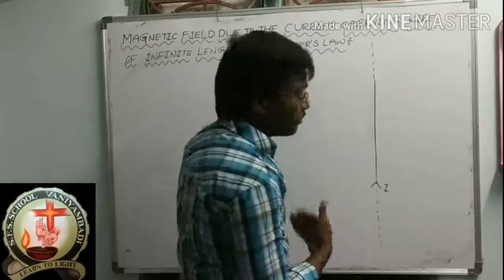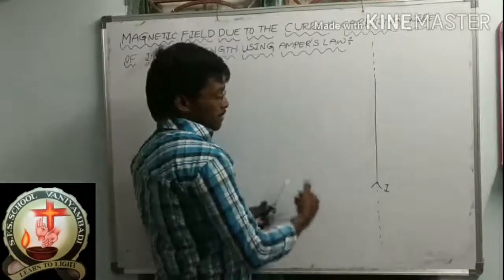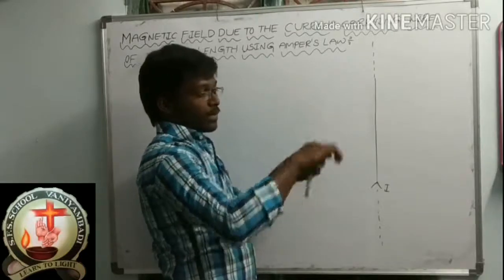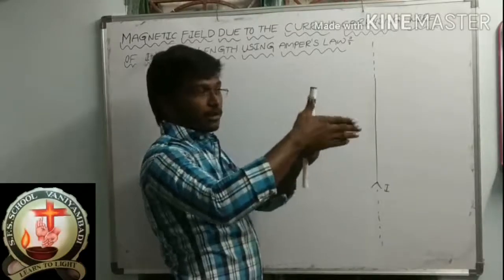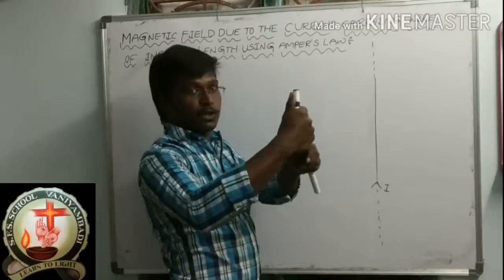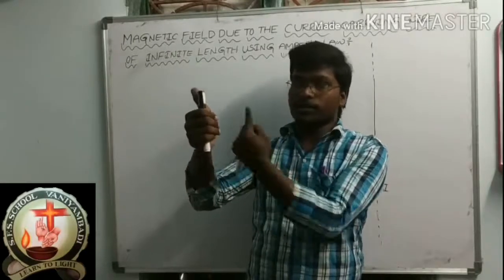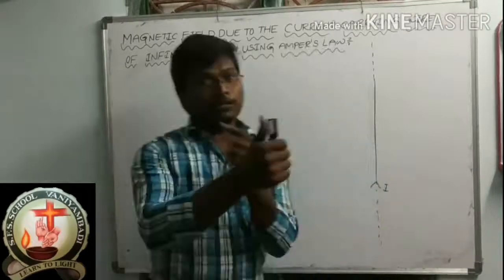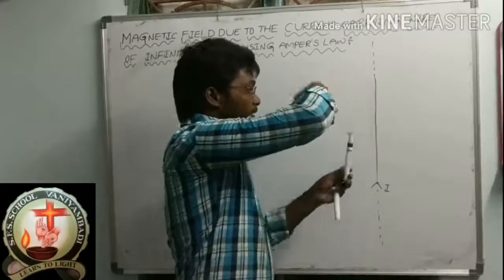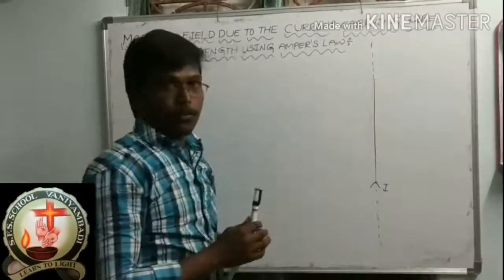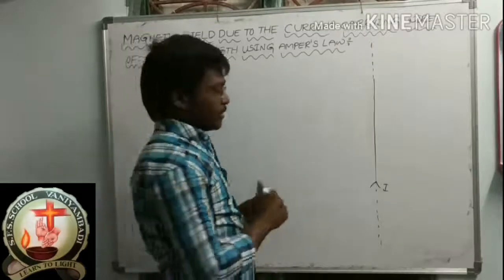So the thumb finger is the direction of the current, and the four fingers are showing in this direction, correct? This direction is the magnetic field direction. Remember that.